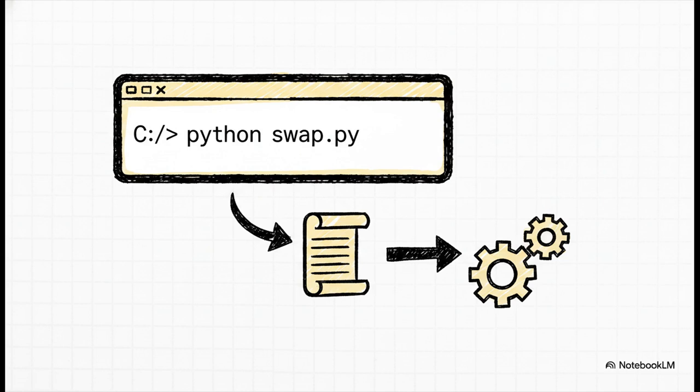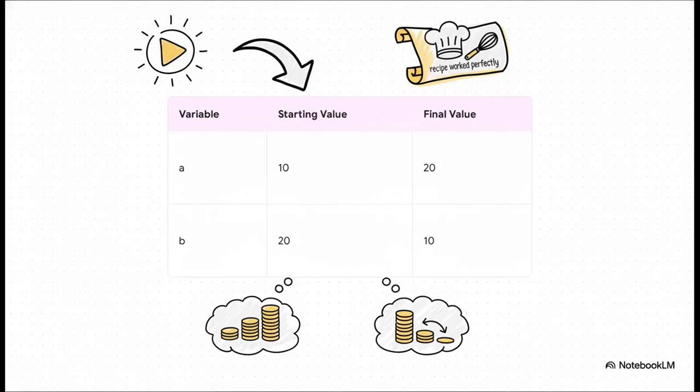And we just type Python, followed by a space, and then the name of our file, swap.py. This one command tells the computer, hey, execute every single instruction inside that file, from the top to the bottom, right now. And voila! Look at that. The program runs, and because we put those print commands in there, it shows us the results. The variable a, which started as 10, is now 20, and b, which was 20, is now 10. Our recipe worked perfectly. The swap is complete.